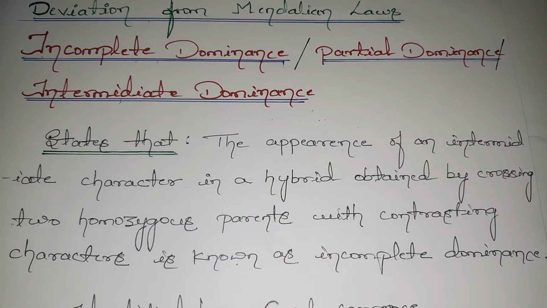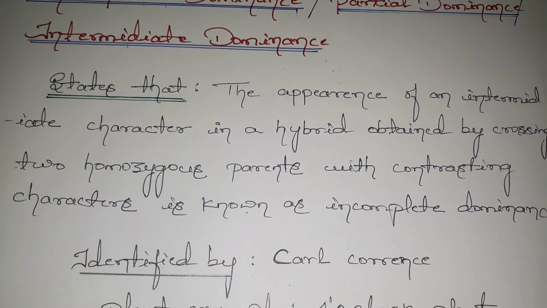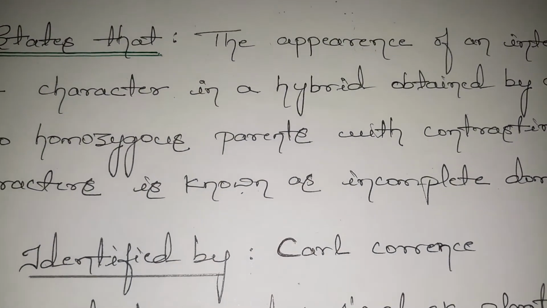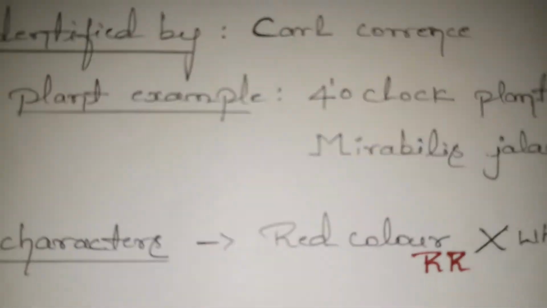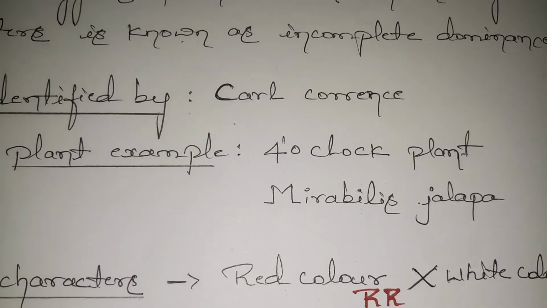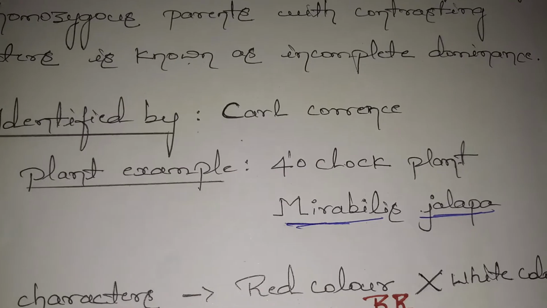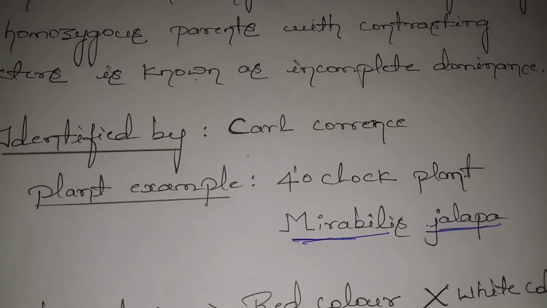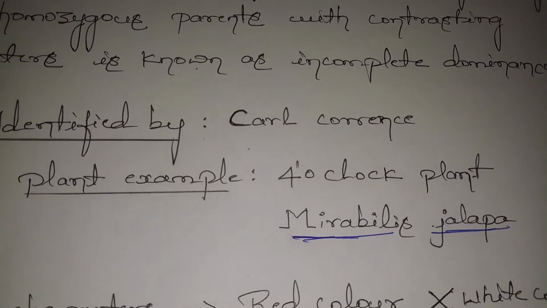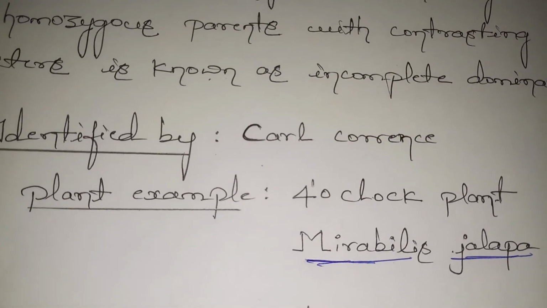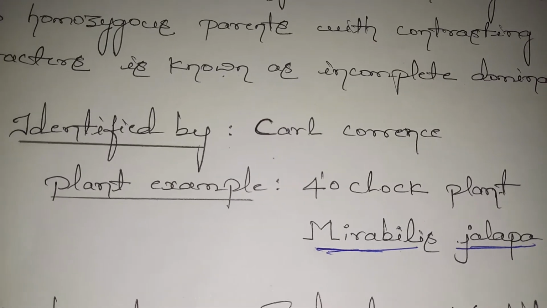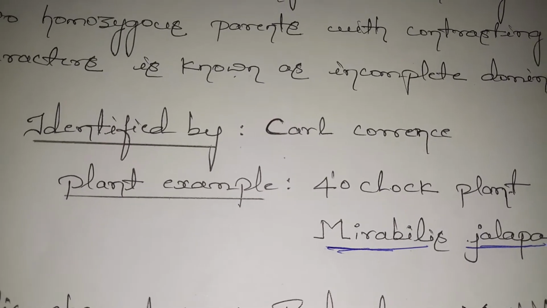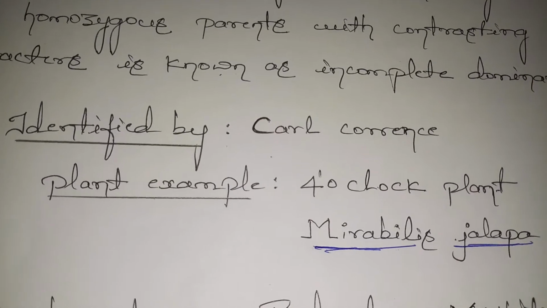For the first time, incomplete dominance was explained by Carl Correns. It was identified by Carl Correns. He took the example of the 4 o'clock plant, whose scientific name is Mirabilis jalapa. So let us see the procedure, how incomplete dominance was proved taking the 4 o'clock plant as the example.